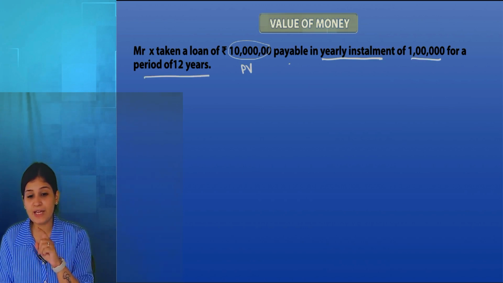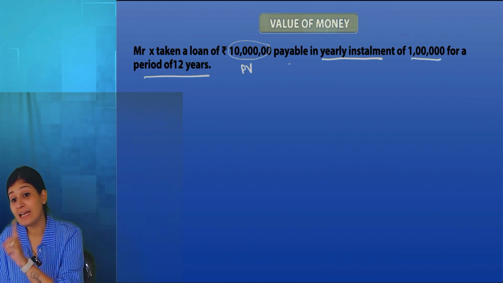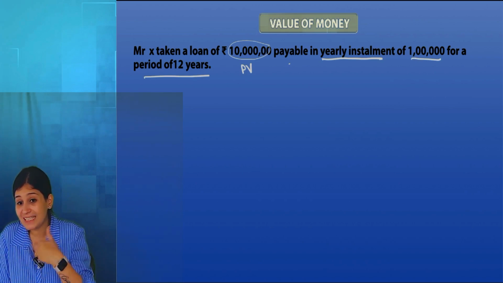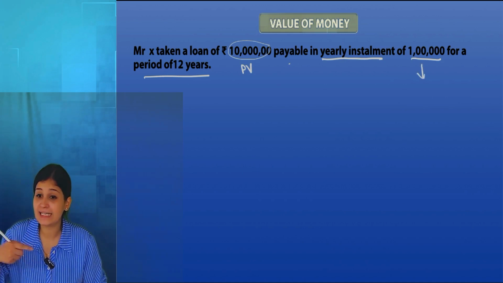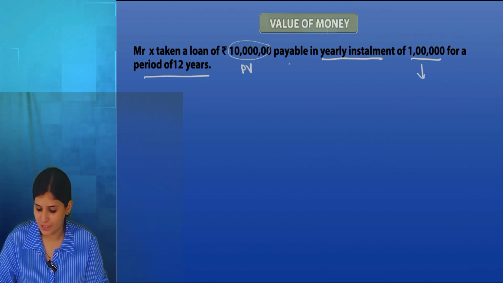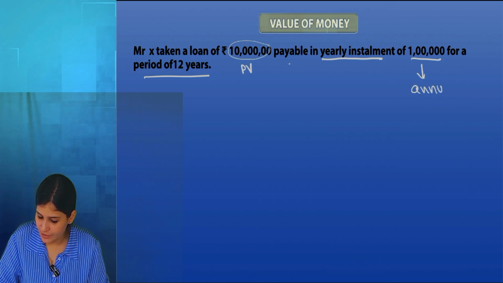Payable in yearly installment of 1 lakh for a period of 12 years. So I'm going to pay rupees 1 lakh for 12 years, 12 times. So I'm going to make this payment again and again. So it is a case of annuity, and annuity is denoted by capital R.